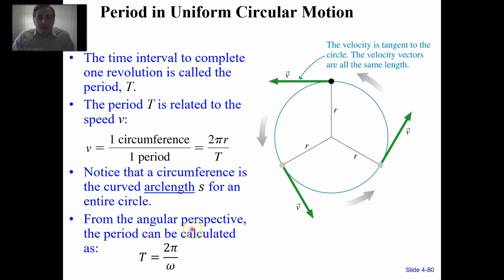Finally, from the angular perspective, we know that if period is 2 pi r over v, we now know from the previous slide v equals omega times r. So the r's would cancel, so you get 2 pi over omega is T. So period is 2 pi radians over omega in radians per second. But that should hopefully make sense to you. We asked the question, how fast do we rotate through radian space? Well, 2 pi radians is 1 revolution divided by omega in radians per second gives the time in seconds.